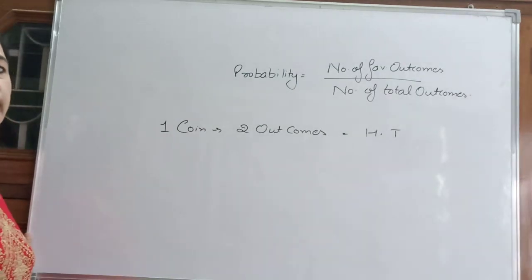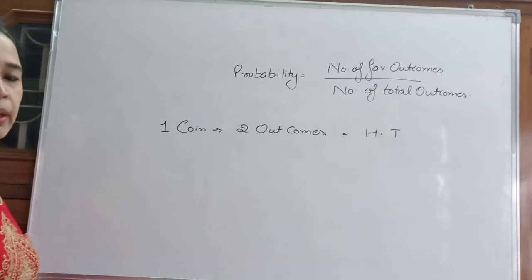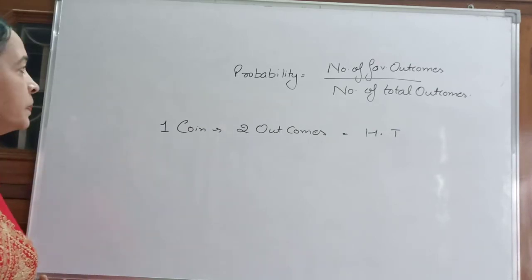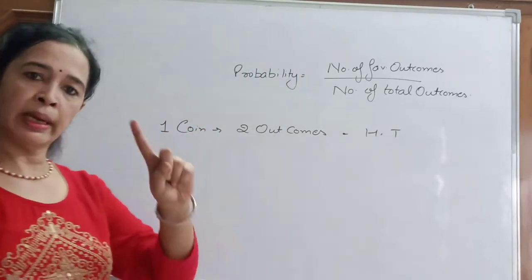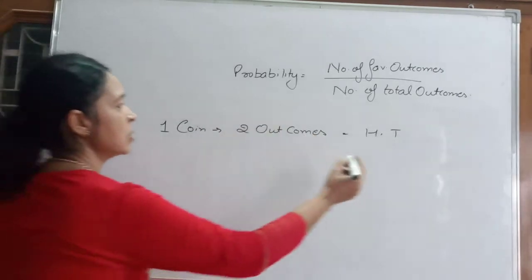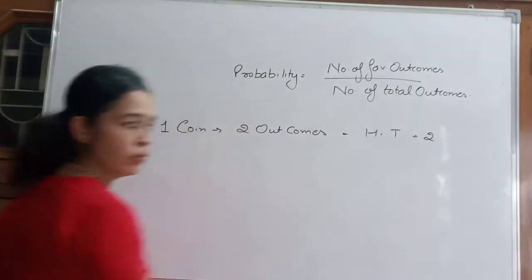If I say what will be the probability of getting a head on tossing a coin? If we toss a coin, what will be the probability that we get a head? What will be the favorable outcome? Head. What will be total outcomes? We have total outcomes 2. 1 by 2 will be the probability.